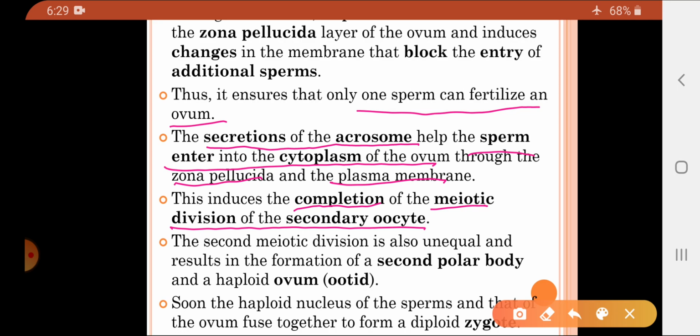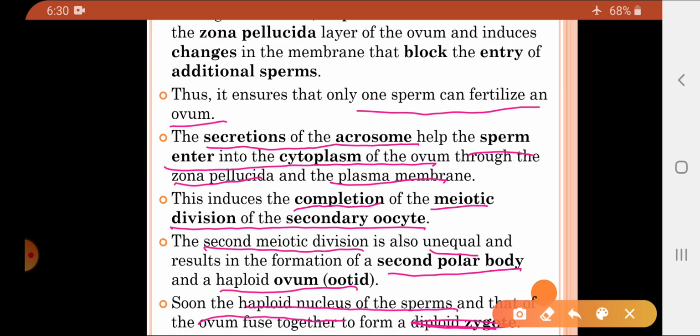So now, if fertilization occurs, then this meiotic division will be completed in the secondary oocyte. This second meiotic division, which occurs after fertilization, is also an unequal meiotic division, resulting in the formation of the second polar body and a haploid ovum, also called the oocyte. Soon the haploid nuclei of the sperm and of the ovum fuse with each other to form a zygote. So the fertilization process finally leads to the formation of the zygote.